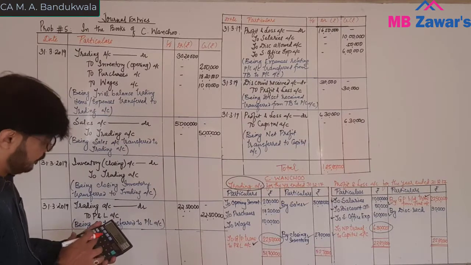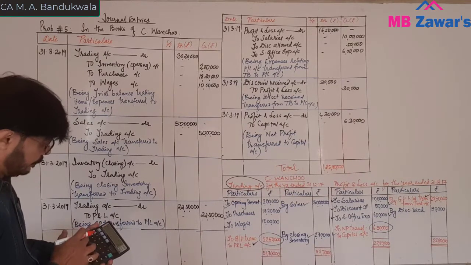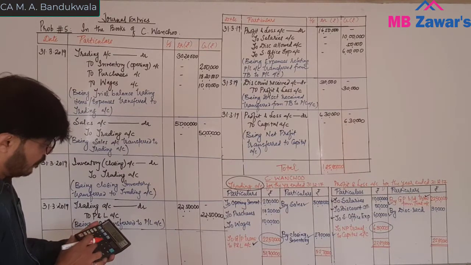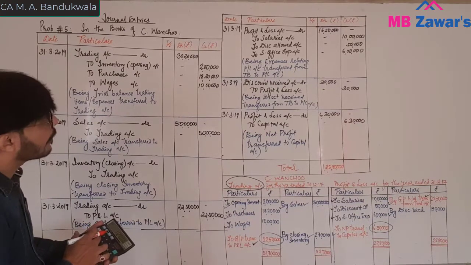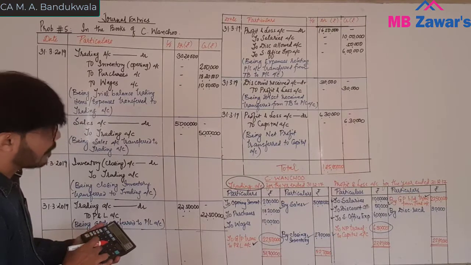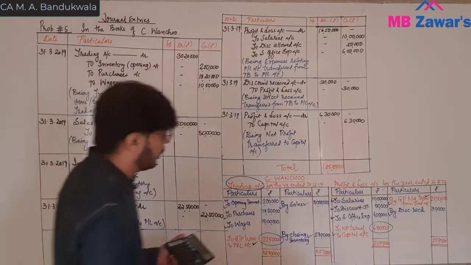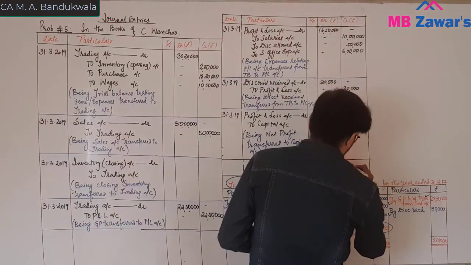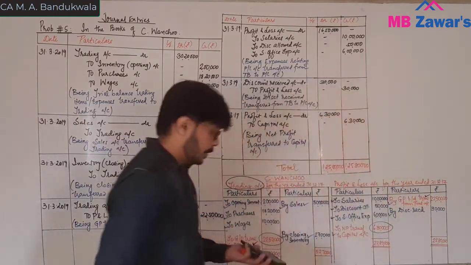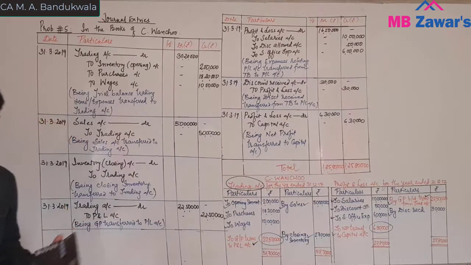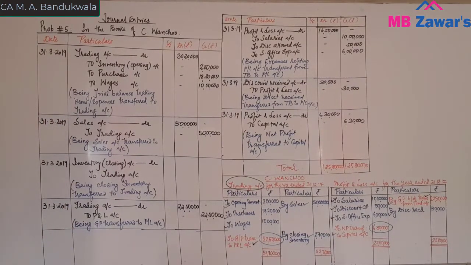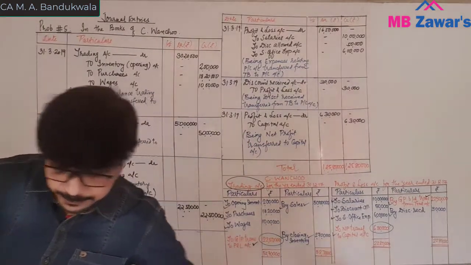Credit side का total same thing, 1,25,80,000. So this is how you have to pass the closing entries. Just copy this, please copy this.